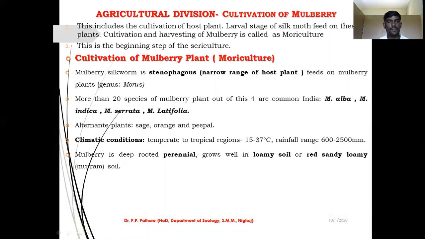Mulberry is a deep rooted perennial, and it grows well in loamy soil or red sandy soil. It is also grown in murum or some low quality soil. But if you are going commercial, then you should provide dark black soil. It has the ability to hold a large amount of water for a long period. This soil is very good.